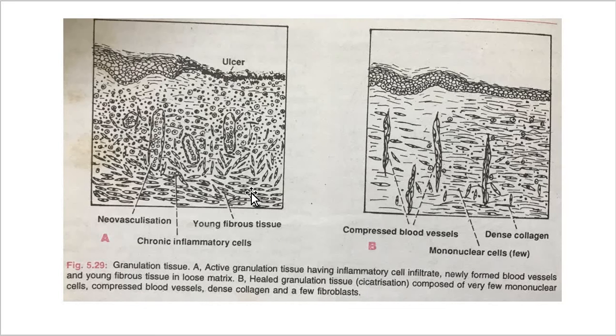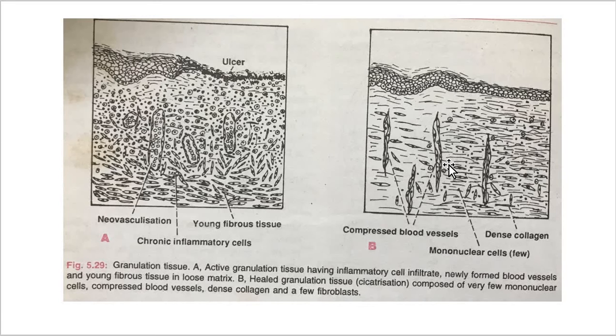Now here you can see in the A diagram, active granulation tissue having inflammatory cells, the newly formed blood vessels and young fibrous tissue in the loose matrix. Now in the B diagram you can see the healed granulation tissue, which is composed of very few mononuclear cells, compressed blood vessels, dense collagen and new fibroblasts. So here the second step is the fibrous tissue formation. Here is the explanation of the B diagram, that is fibrous tissue formation.